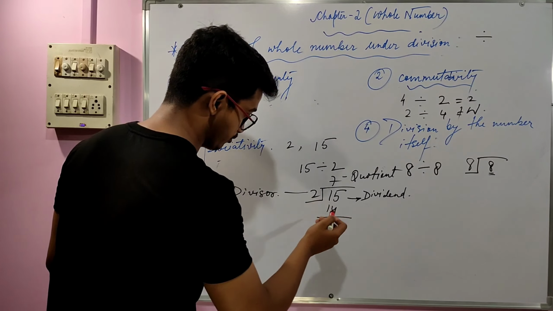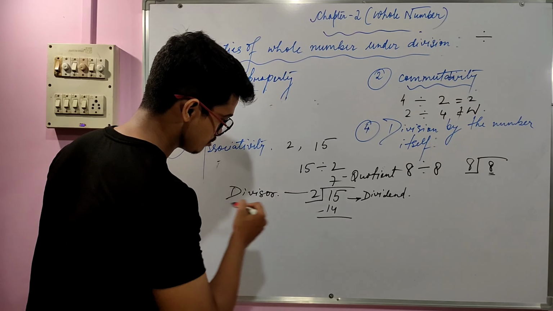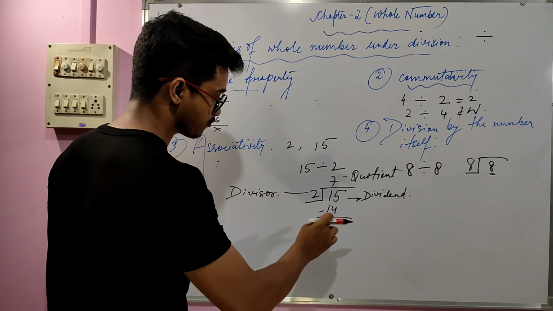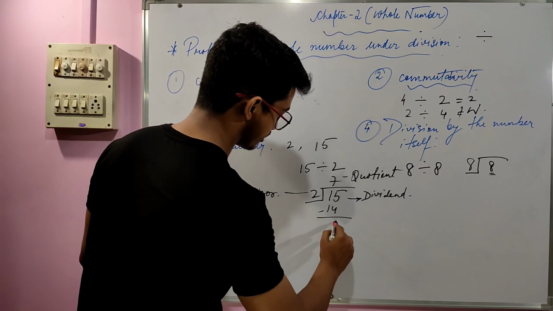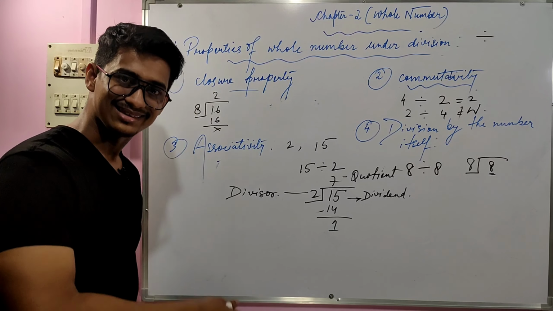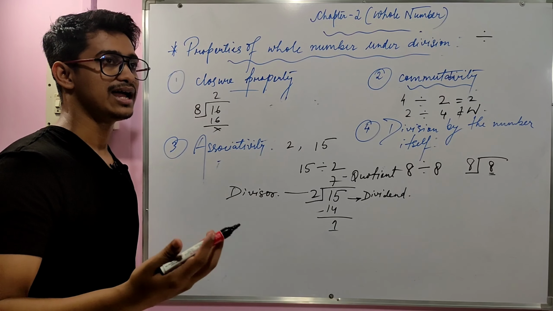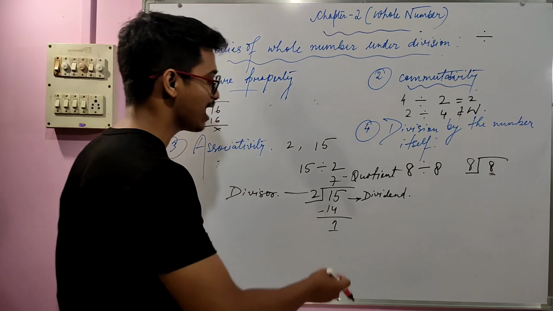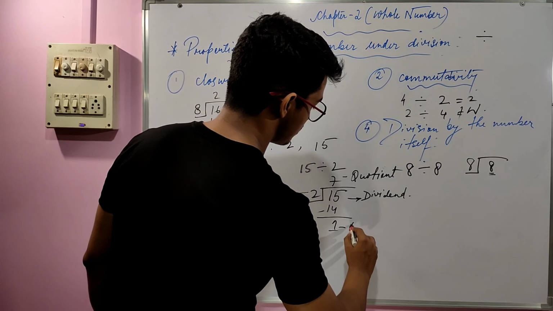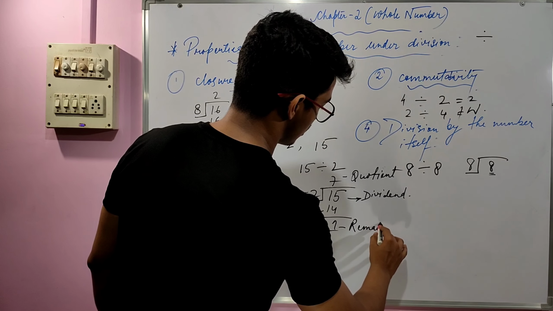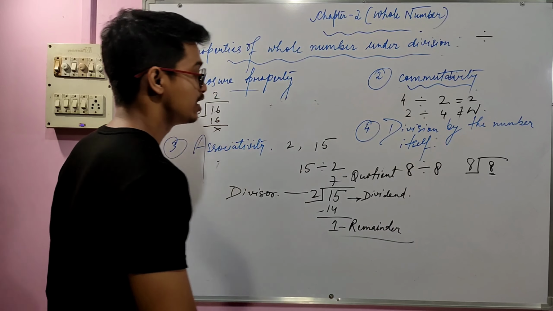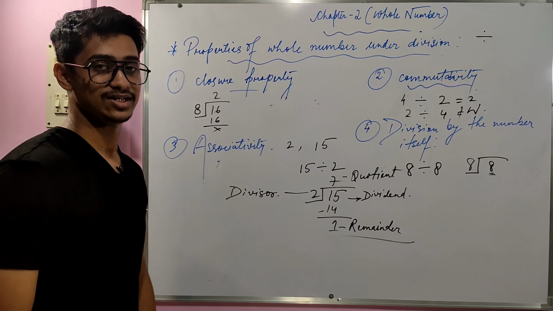Now, the next process is what? Minus, because 15 minus 14 is basically 1. Whatever remains at the last, we can say is the garbage part. The garbage part is basically our remainder. So these are the 4 things that we have to remember.